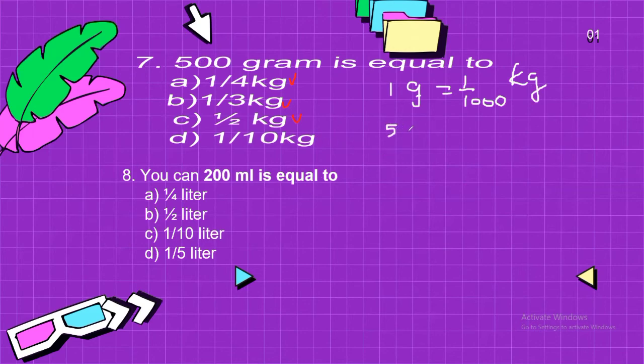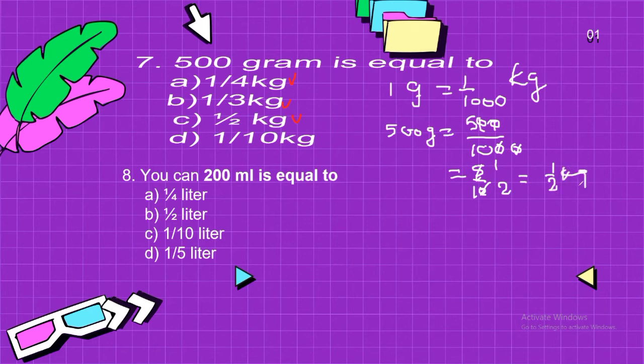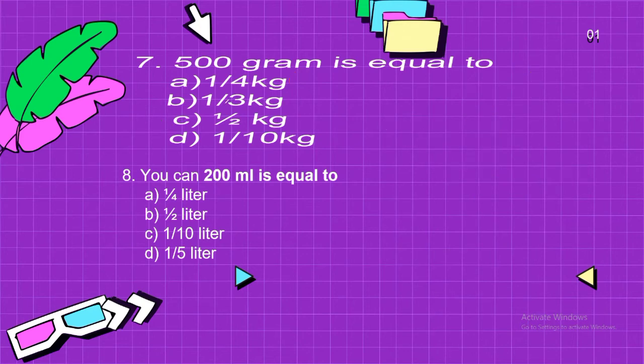So 500 gram is equal to 500 divided by 1000. You can observe this 0 can be cancelled, this 0 can be cancelled. So it will be 5 over 10. Now after simplifying, 5 1 times is 5, 5 2 times is 10. So the answer will be 1 upon 2 kilogram. So if you want to convert 500 gram into kilogram, that will be 1 upon 2 kilogram. So option C is the correct answer. Got it? So the next question is question number 8.